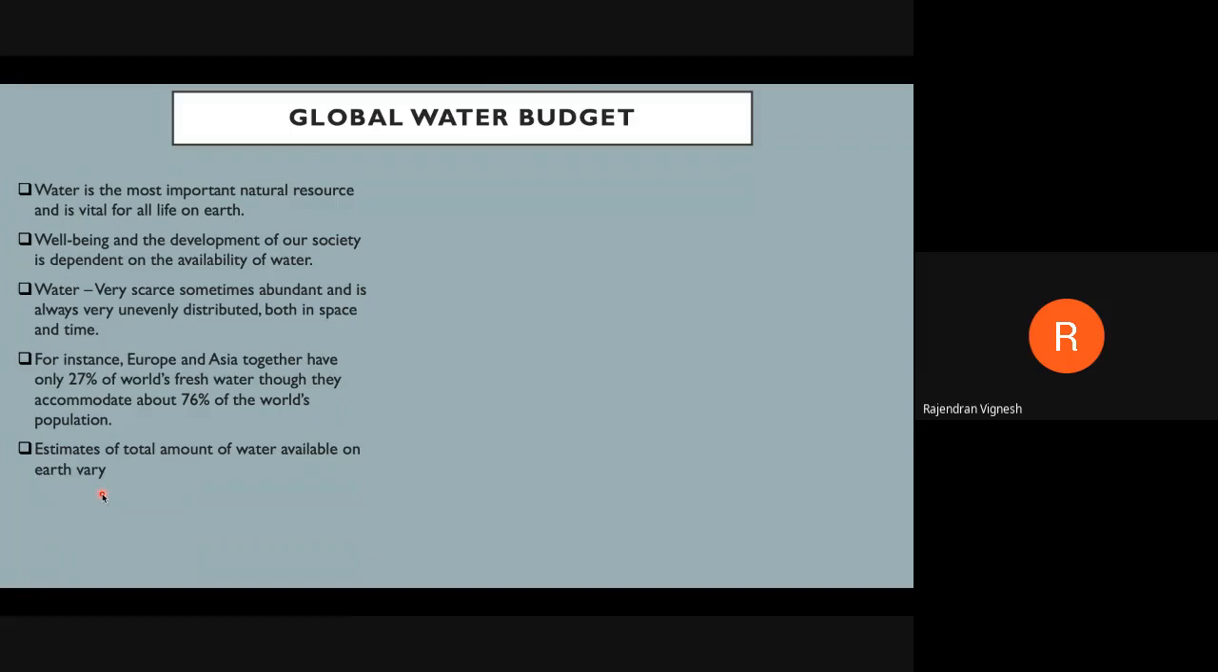So what we will do is we will break here and come in the next class. We will continue with this global water budget, right?